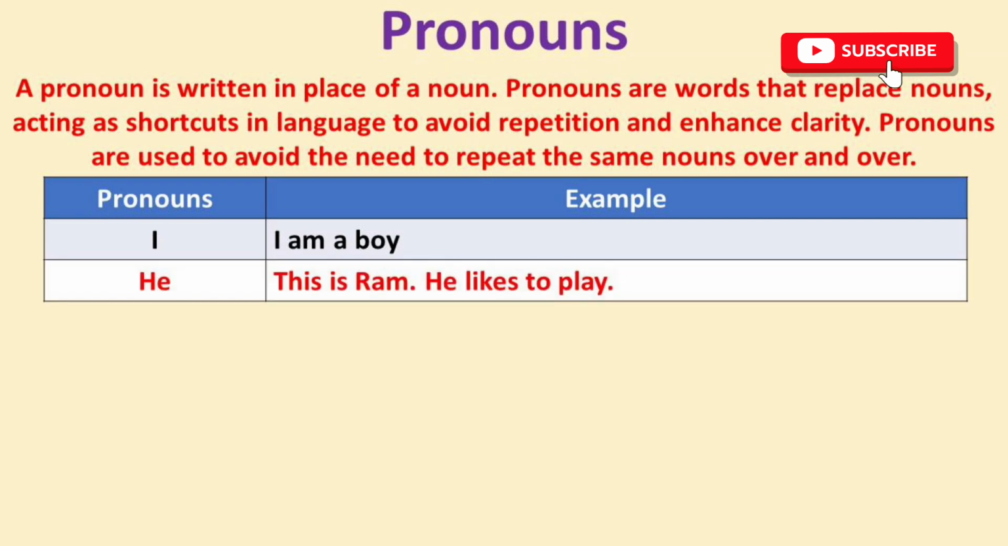Next, pronoun is he. Example is, this is Ram. He likes to play. Here Ram is noun. For first sentence, this is Ram. For next sentence, Ram likes to play. A pronoun he is written in place of a noun Ram.